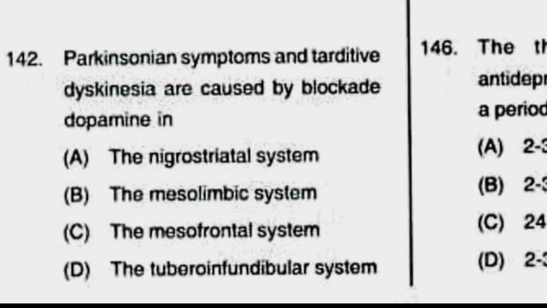Next, question number 142. Parkinsonian symptoms and tardive dyskinesia are caused by blockage of dopamine in which pathway? We know that Parkinsonism is caused as a result of deficiency of dopamine. Option A, the nigrostriatal system. B, the mesolimbic system. C, the mesofrontal system. D, the tuberoinfundibular system. The correct answer is nigrostriatal system. Deficiency of dopamine in nigrostriatal pathway. Option A is the correct answer.